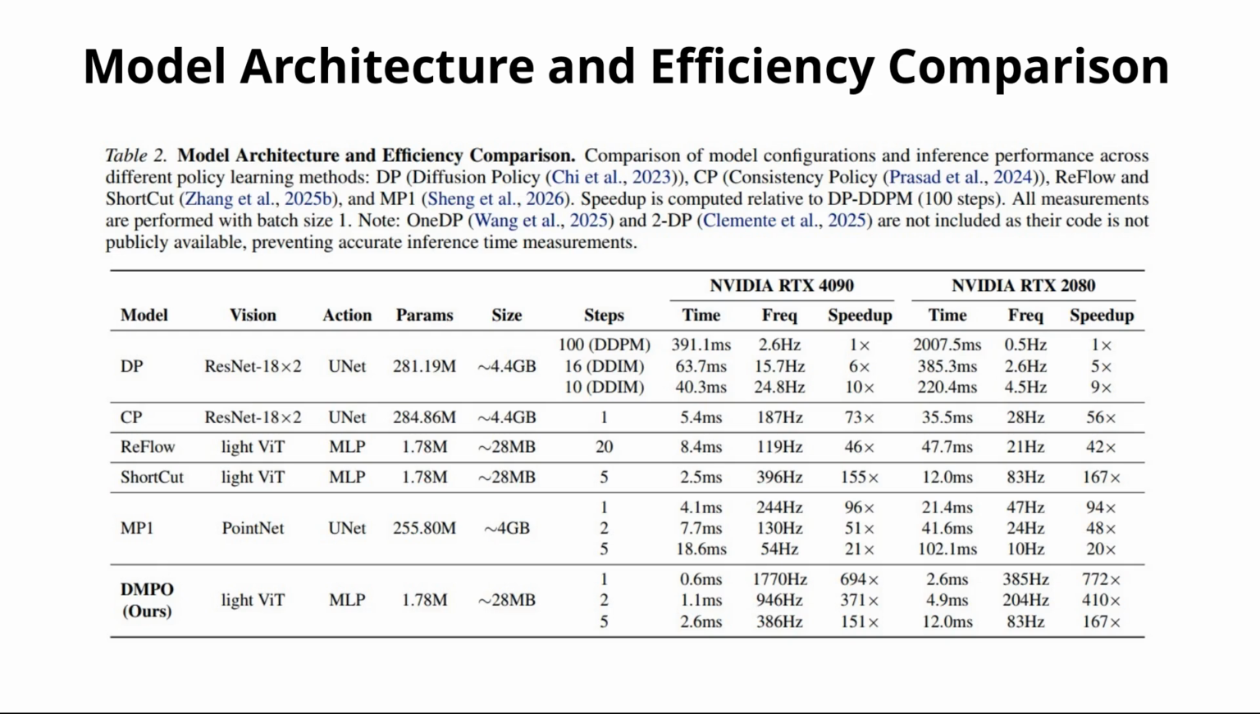Architecture efficiency. Where does the speed come from? Two places: architecture and inference steps. Diffusion policy has 281 million parameters. We have just 1.78 million. That is roughly 150 times smaller. Our checkpoint is 28 megabytes versus 4.4 gigabytes. Combined with single-step inference, we achieve 1770 Hz on an RTX 4090, providing massive headroom for high-frequency control applications.